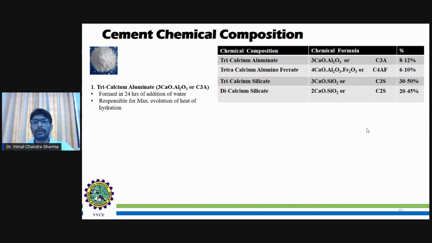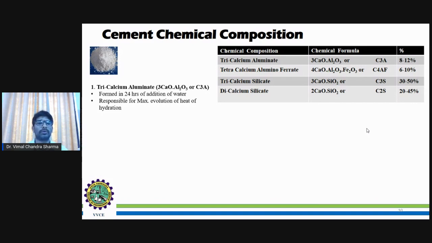When it comes to the primary chemical composition, that is tricalcium aluminate. The tricalcium aluminate, as I mentioned, 3CaO Al2O3, in short C3A. The time it will be formed is within 24 hours when the water is added. As you can see and understand, this is an earlier stage of the cement chemical composition.